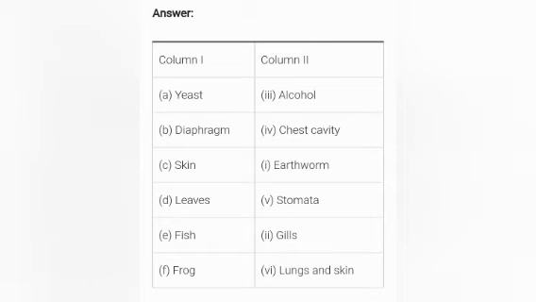The answer for this question is: yeast matches alcohol, the diaphragm matches the chest cavity, skin matches earthworm, leaves match tomato, fish matches gills, and frog respires through lungs and skin. These questions are about which organisms breathe through which organs.